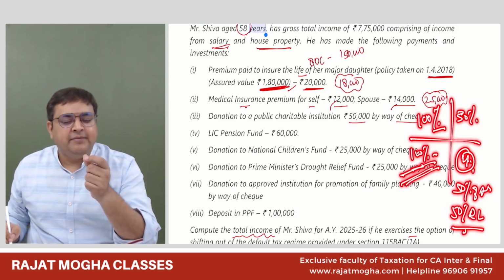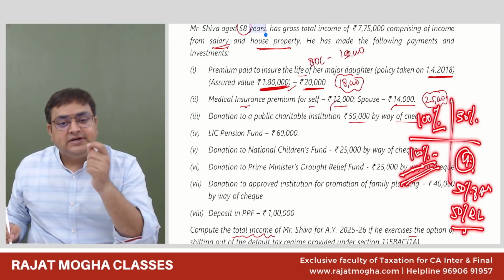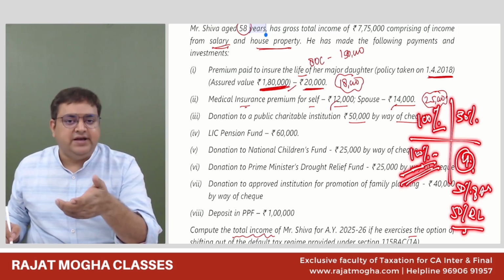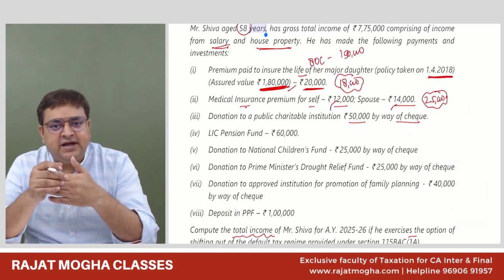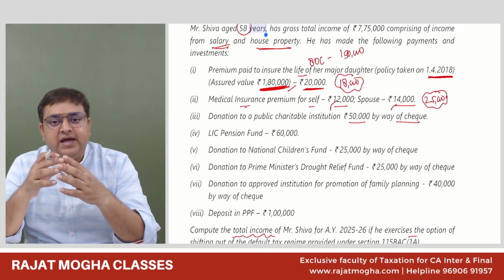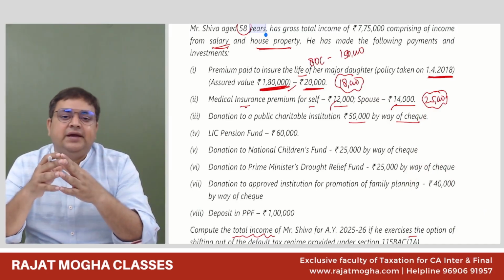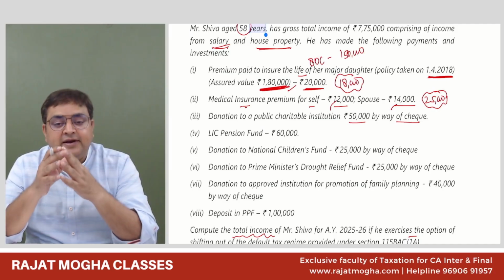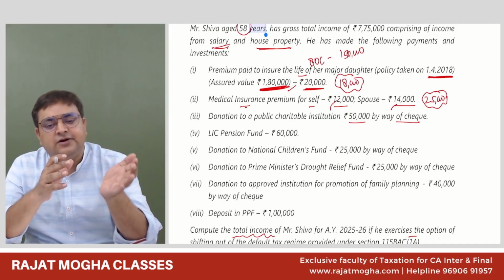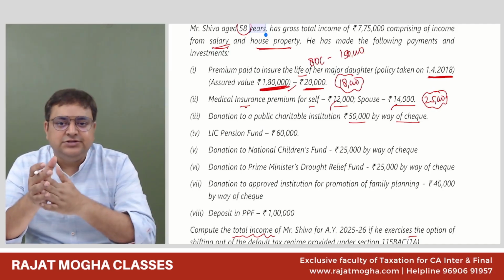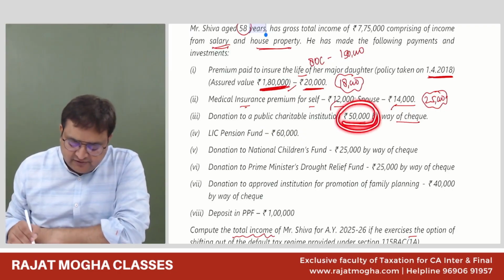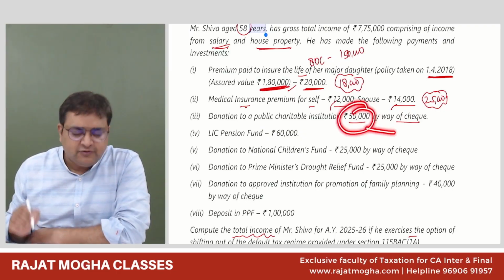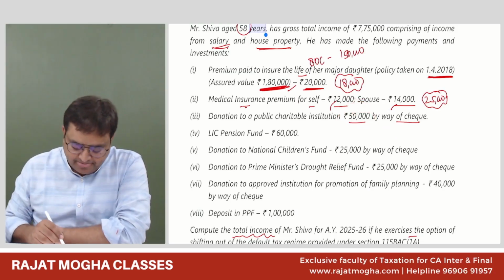What is the qualifying limit? Qualifying limit is equal to 10% of the adjusted GTI. What is adjusted GTI? Adjusted GTI is GTI minus long-term capital gain minus 111A minus all deductions from 80C to 80U except 80G. So here we will get 50% of the amount donated, or 50% of the qualifying limit.